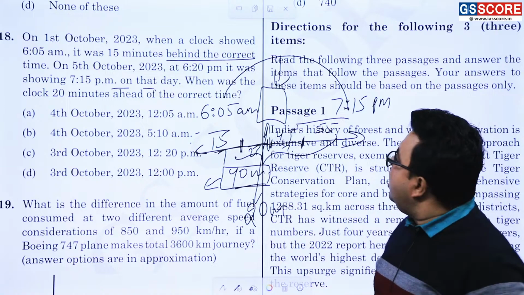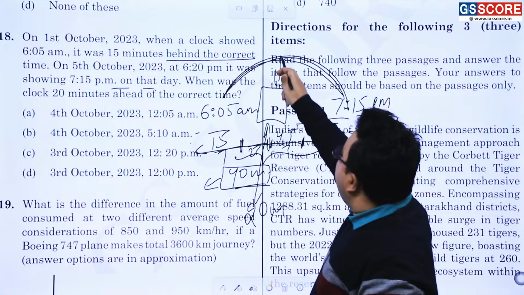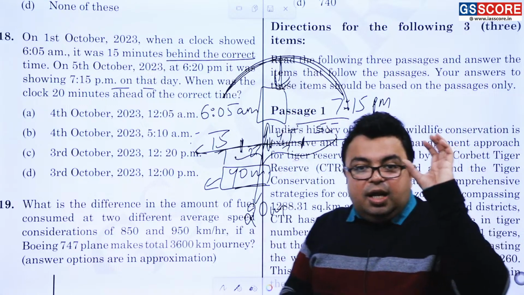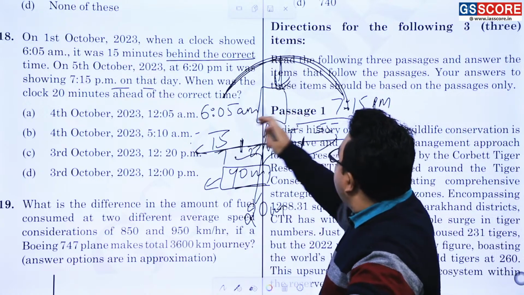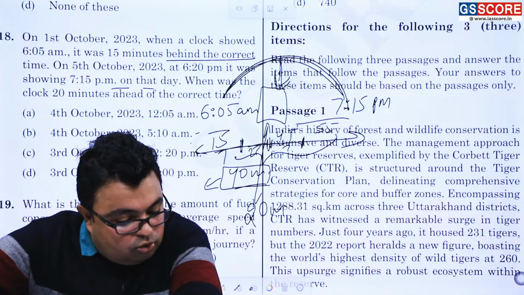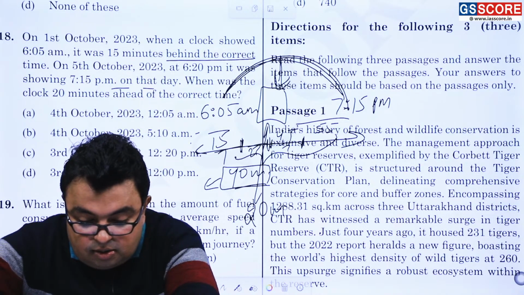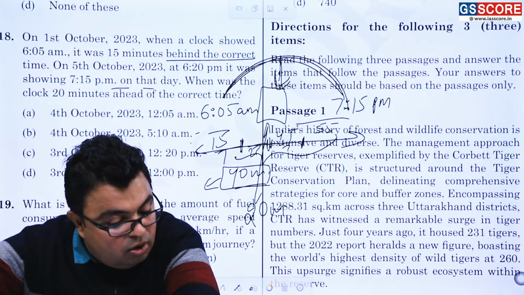Getting or not getting? If the gap is 40 minutes, exactly at what time will it show an error of 20 minutes? Exactly the mid time between these two, and that comes out to be option D, that is 3rd October 2023 and 12 pm. Am I correct or not?